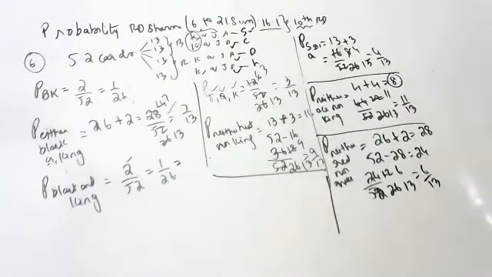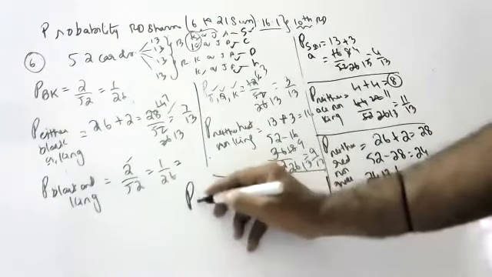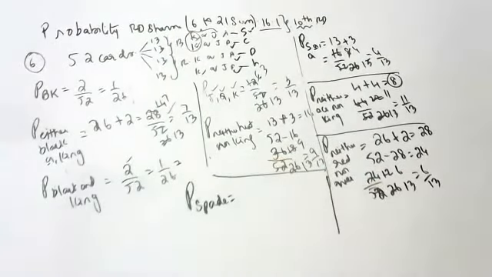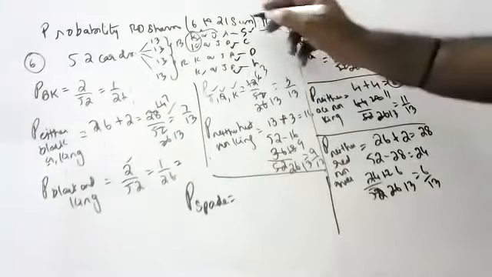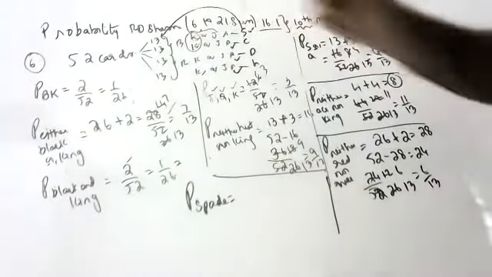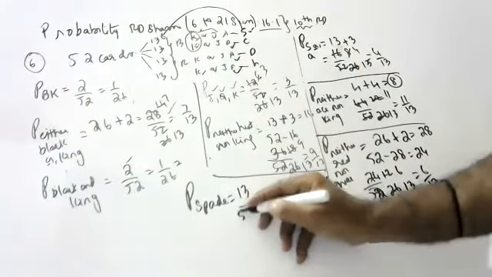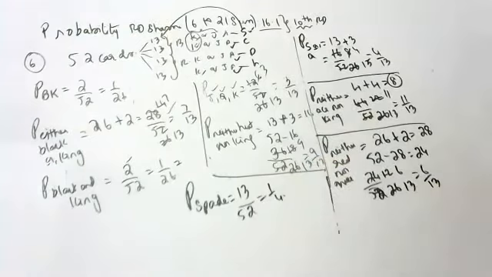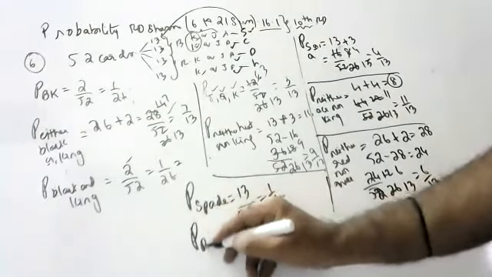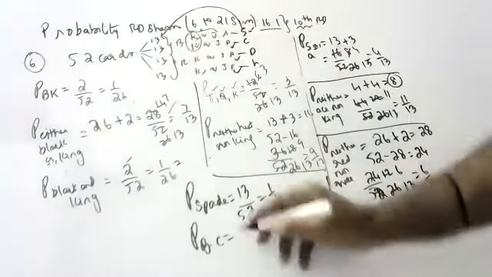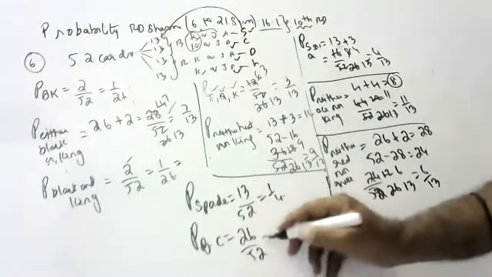Okay, children. Next, what is the probability of spade? Tanmay, are you there? What is the probability of spade, Tanmay? How many spades are there? 13. 13 by 52. That is 1 by 4. Next, Nandika, what is the probability of a black card? 26 by 52. That is 1 by 2.